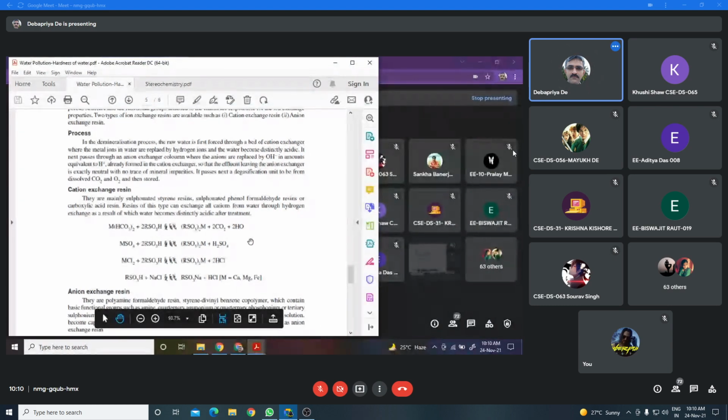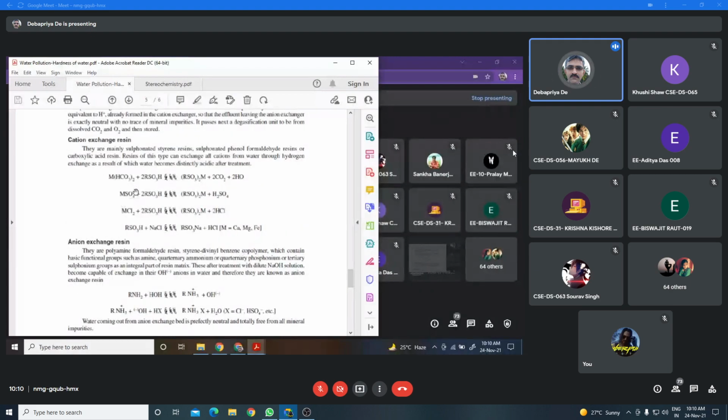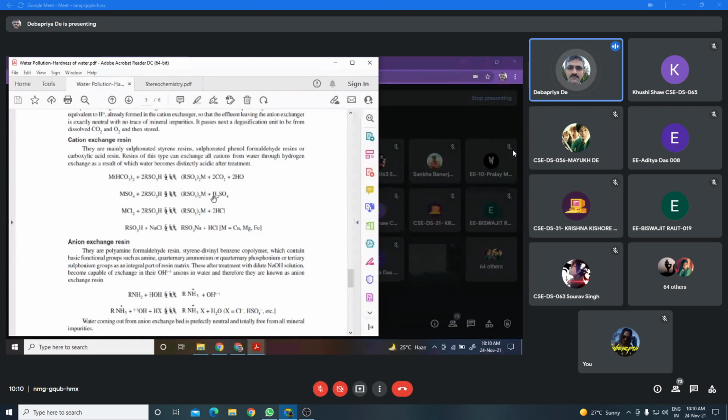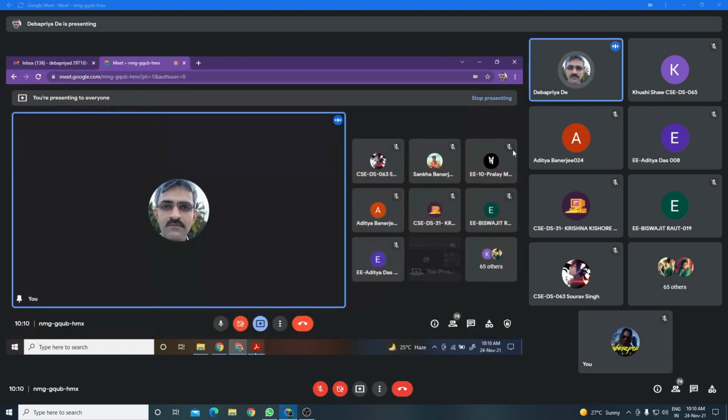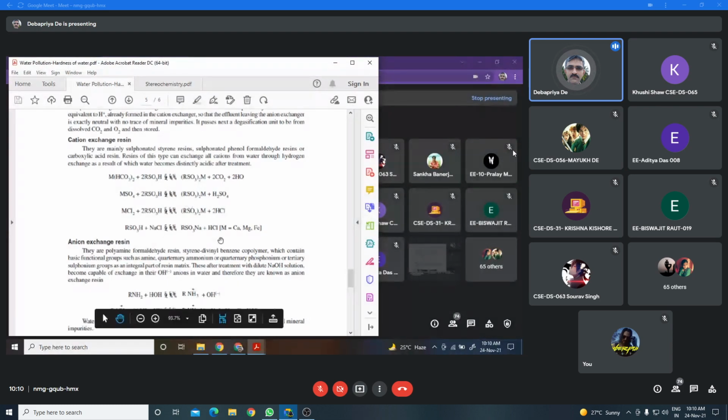Okay, now if you see that, suppose the metal sulfate, then exchange of H plus with the metal ion takes place, and the water is acidic, because the H plus ion reacts with SO4 2 minus to form sulfuric acid. That means the water which is coming out is acidic in nature. So if you see the chemical reaction, it will be clear that when the hard water is passed through the cation exchanger, exchange of the metal ion with the H plus ion will take place.